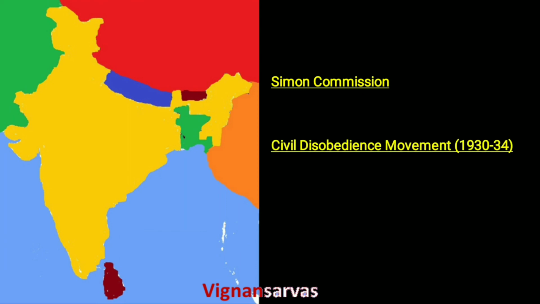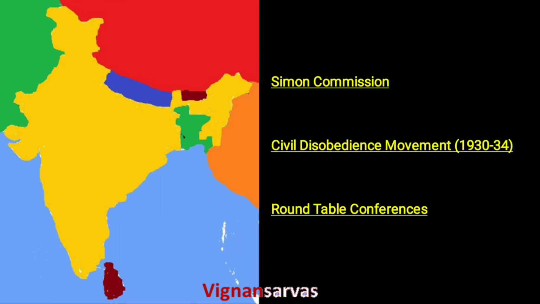Okay, later in 1930, Gandhi launched a new movement known as the Civil Disobedience Movement or Salt Satyagraha or Dandi March. It was launched in two phases. In between the Civil Disobedience Movement, three Round Table Conferences were held.